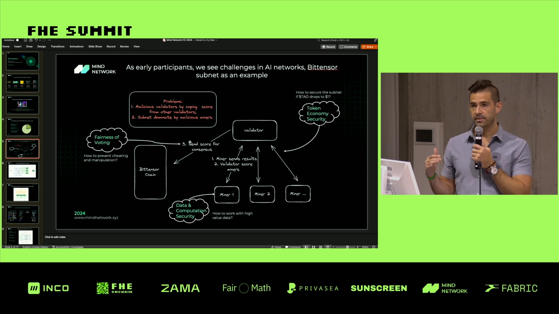So we create a shared private state, again, for those validators to come to consensus. So when they do their computation, they're not sharing it publicly. This means that every single validator has to do their own work. So it's almost like a forced proof of work.